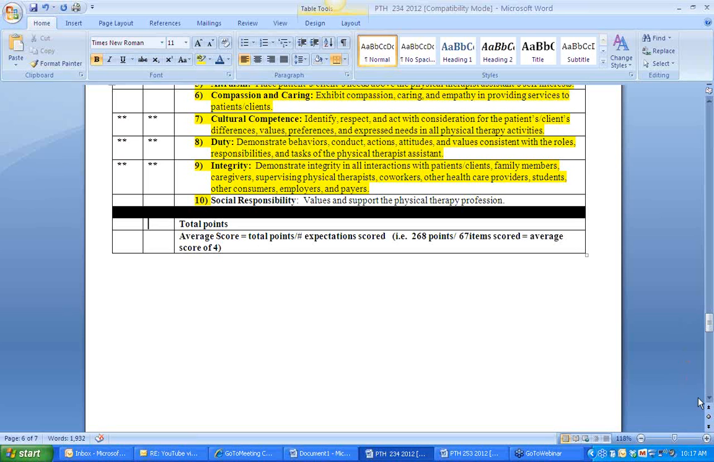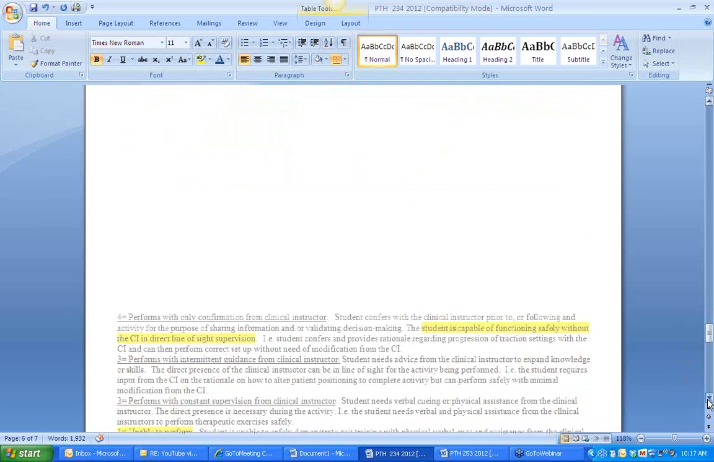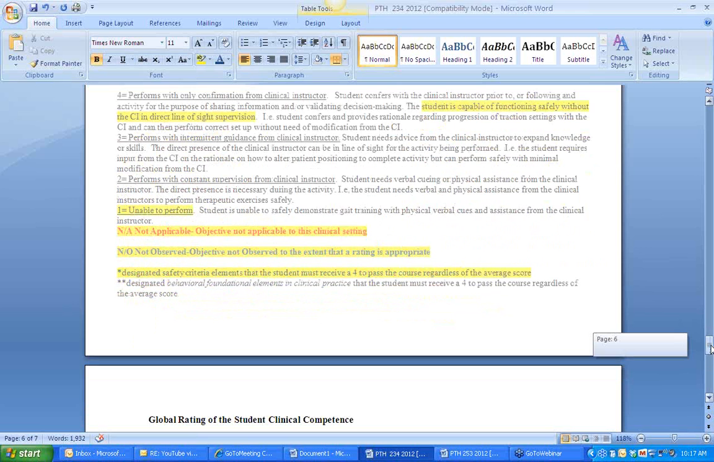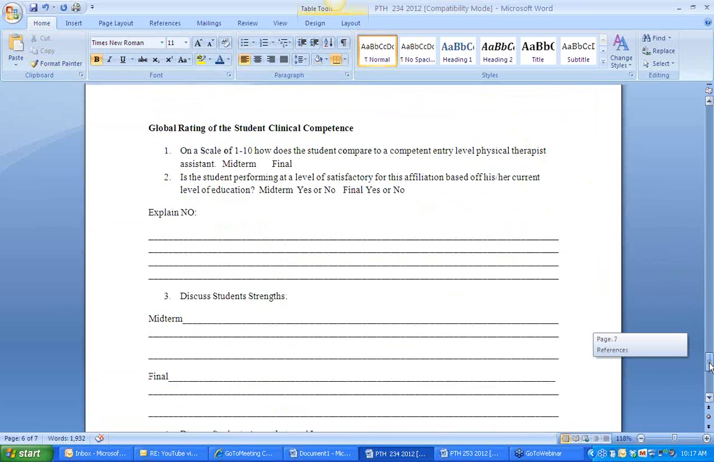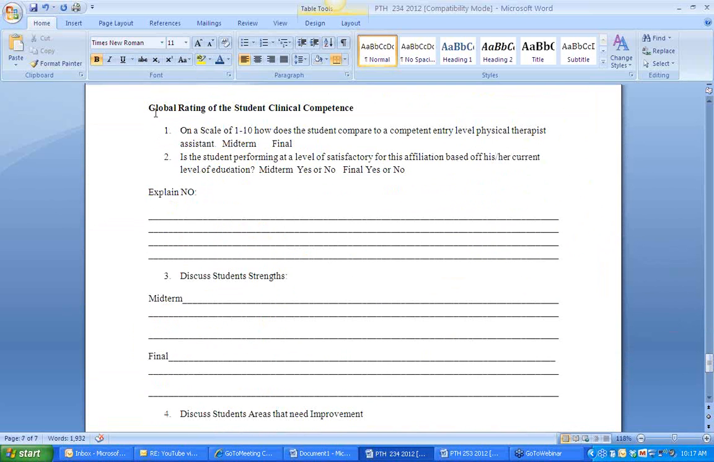The final page on this, Sean, if you go down to that, because this sometimes ends up being a little confusing. This is an overall page where we want the clinical instructor to tell the students what their strengths are, but also their weaknesses. The first question is a general question, because we want a gut feeling from the clinical instructor, comparing the student to an entry-level PTA. An entry-level PTA we define as somebody who has graduated, is getting ready to walk out the door, take their boards, and go, and that would be a 10.